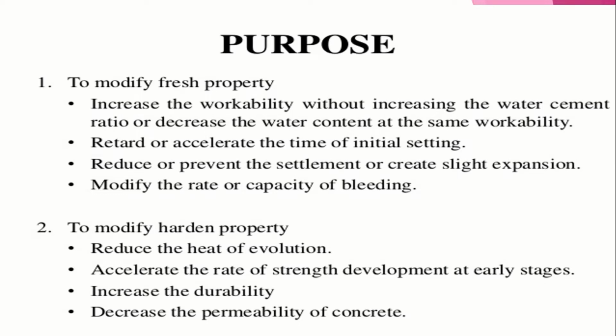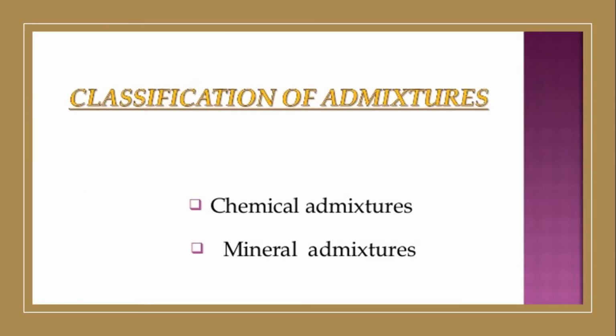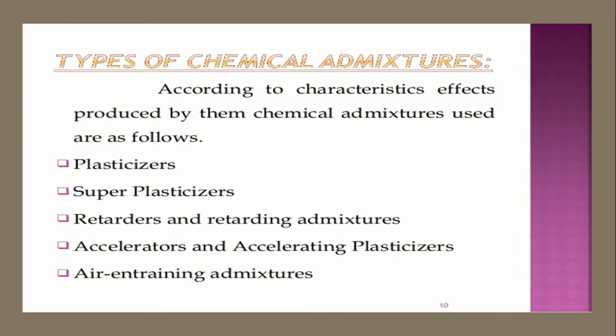And how does it modify the hardened property? It reduces the heat of evolution. It accelerates the rate of strength development at early stages. It increases the durability and it decreases the permeability of concrete. So basically these admixtures are classified into two types. One is chemical admixtures and the other one is mineral admixtures.